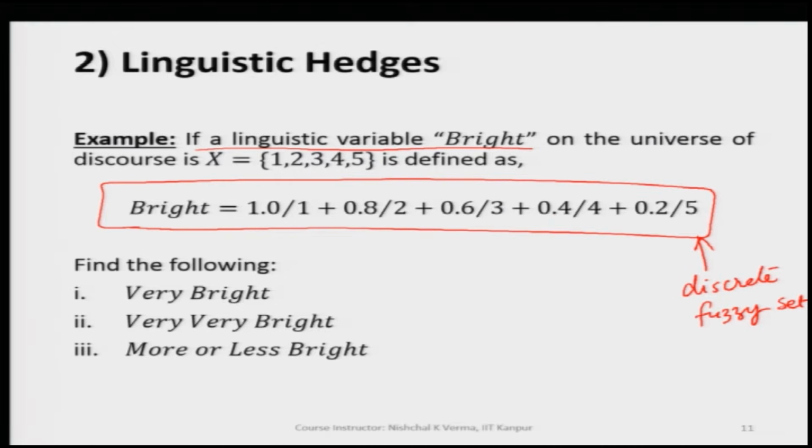Using the given bright discrete fuzzy set, let us now find very bright, then very, very bright, and then more or less bright.